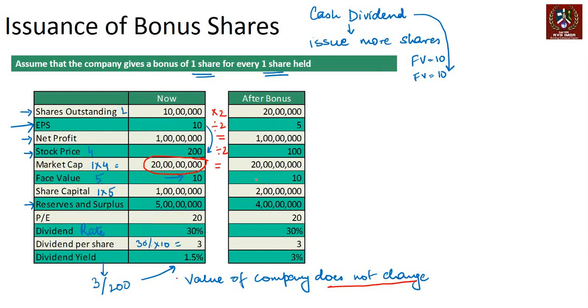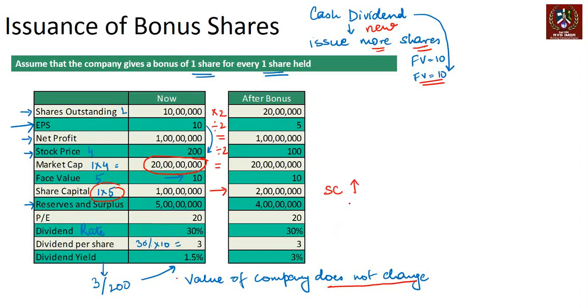Face value does not change because you've issued more shares, right? So you've issued a new share. When I say more shares, this is a new share that has been issued with the same face value. So face value does not change. Now logically, if face value does not change and you do 1 into 5, the share capital doubles. So share capital goes up.